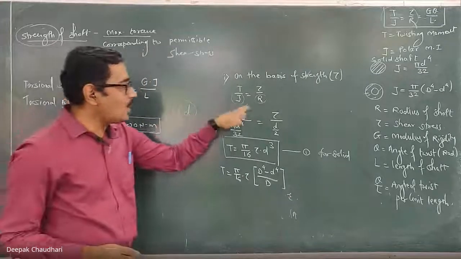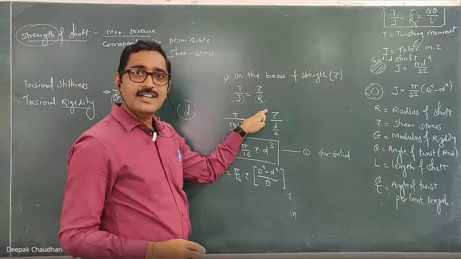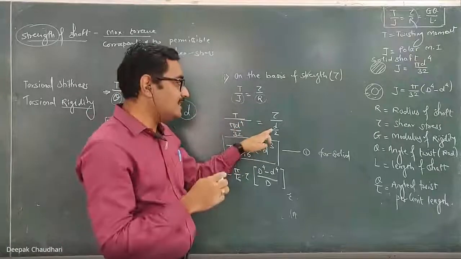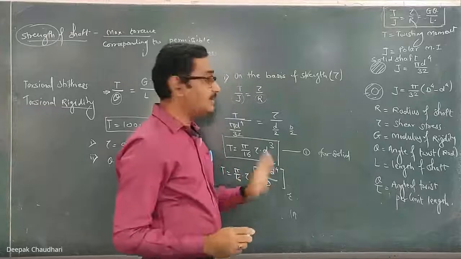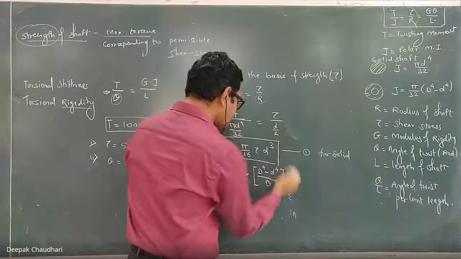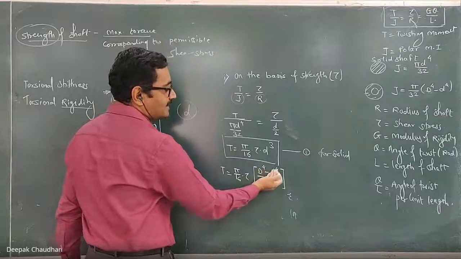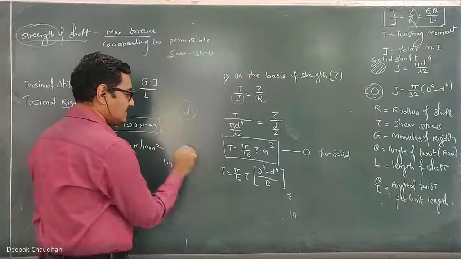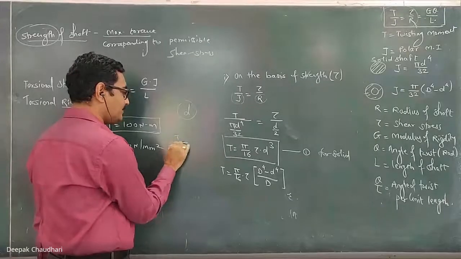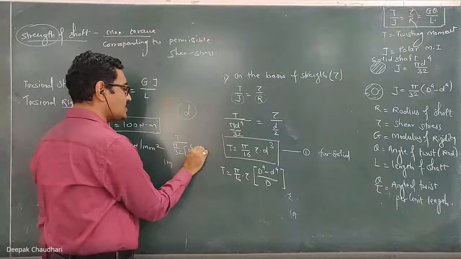Because maximum torque is induced with the permissible maximum stress in the extreme layer. Here this R is capital D by 2, not small d, not the inner diameter, capital D by 2. If you simplify this, you will get T equal to pi by 16 tau into capital D raised to power 4 minus small d raised to power 4 upon D. This is the simplification of this formula. It is pi by 32 into D raised to power 4 minus small d raised to power 4.